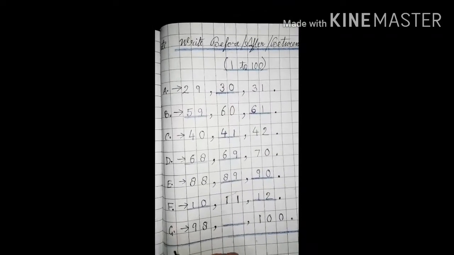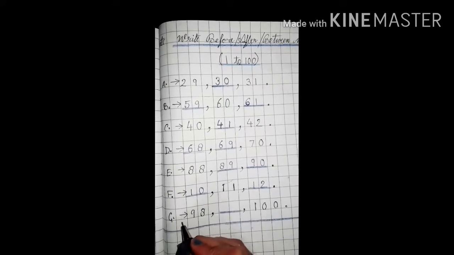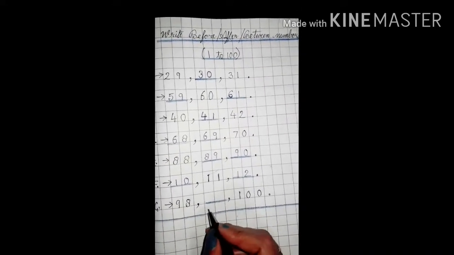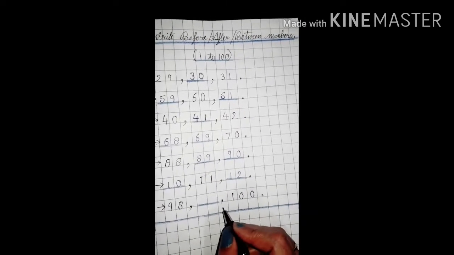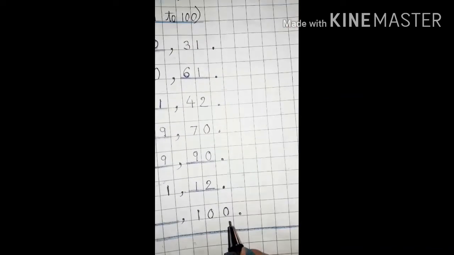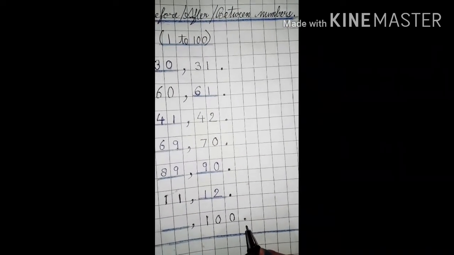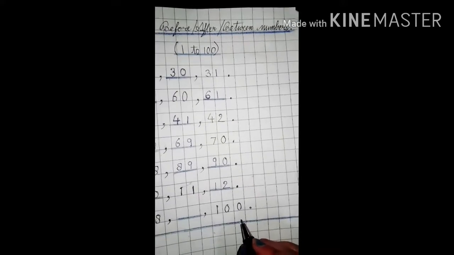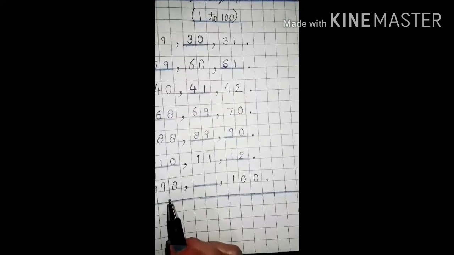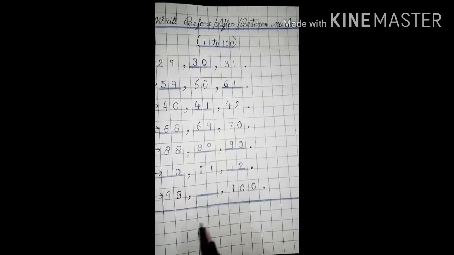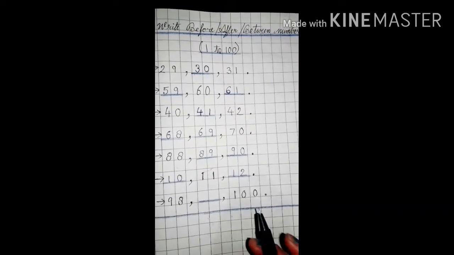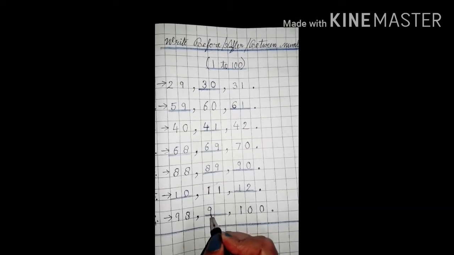Come to the next row, children. Write G dot, put an arrow, then write 98, put a comma, draw a sleeping line, then again comma, then write 100 and put a full stop next to that number. Now tell me, children, what number will come in between 98 and 100? What will be the between number of 98 and 100? Yes, 99.